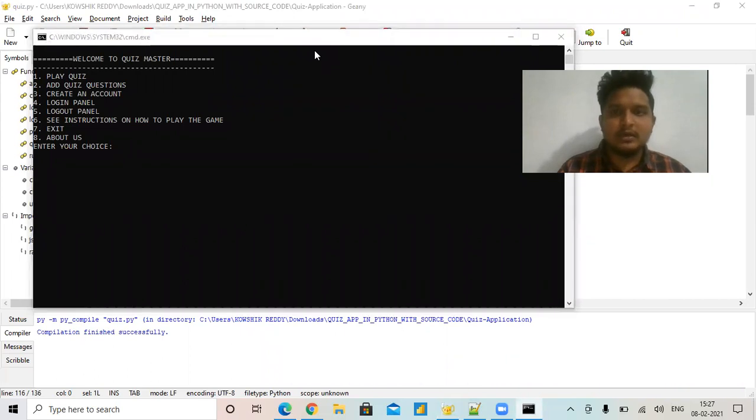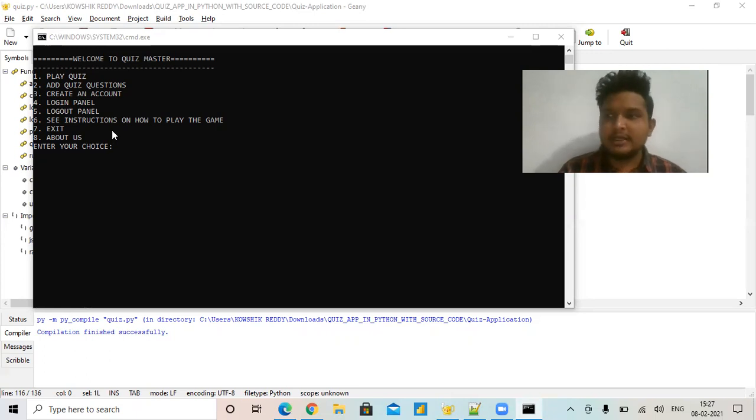The screen shows here. The user follows these instructions for the total structure of the online quiz application. The total structure includes 8 steps. The first one is play the quiz, the second is add quiz questions, and the third is create an account. The fourth one is login. The fifth one is logout, and the sixth one is how to play the quiz, which means instructions to the users and some assumptions. And the seventh one is to exit the application.